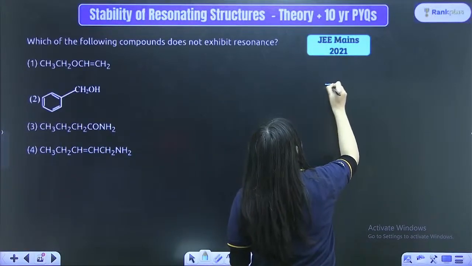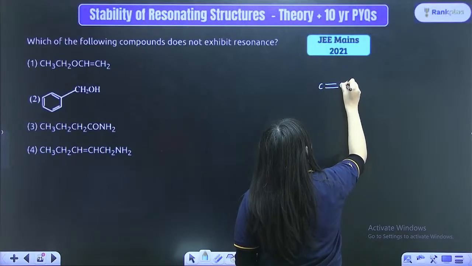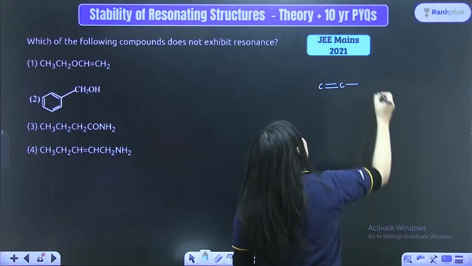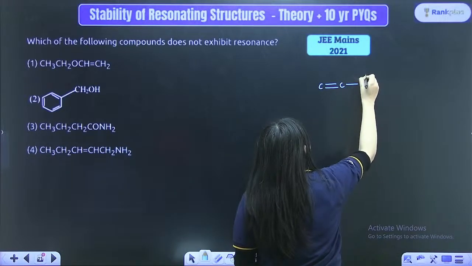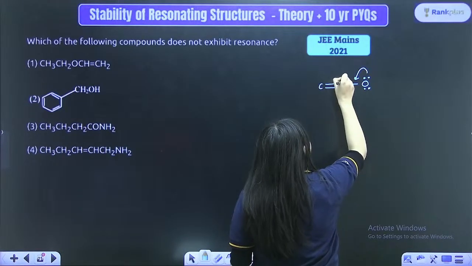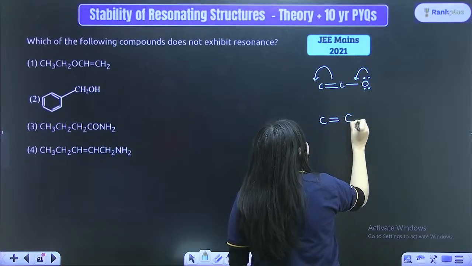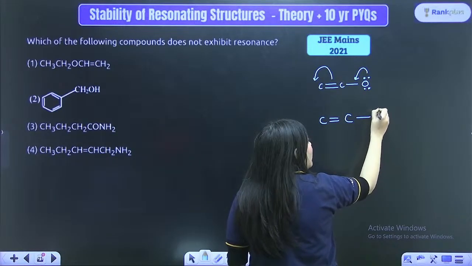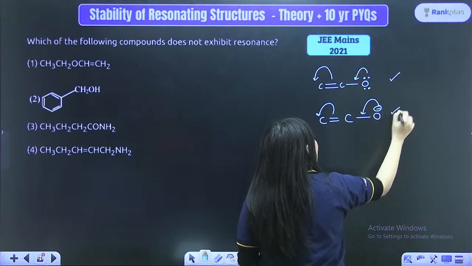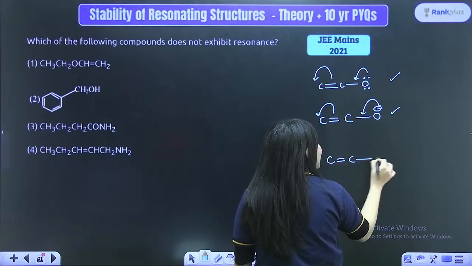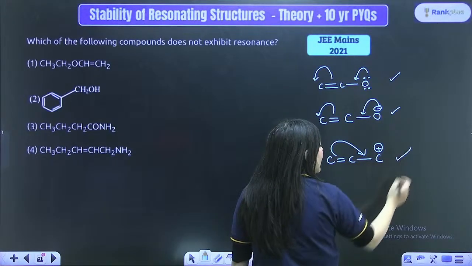The logic is there should be a double bond, followed by a single bond, for example, carbon and carbon, and then a single bond. And to that single bond, there can be a lone pair. So this will show resonance. A double bond, single bond, and a lone pair will show resonance. Similarly, a double bond followed by a single bond, followed by a negative charge will show resonance. A double bond followed by a single bond and a positive charge will show resonance in the opposite direction.